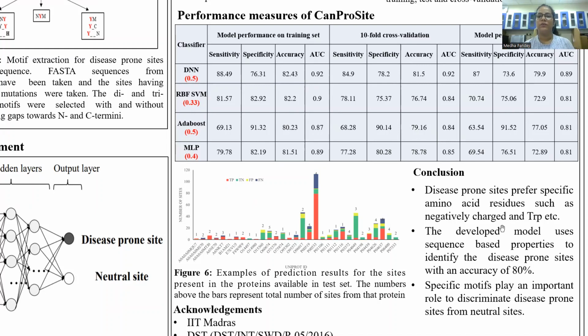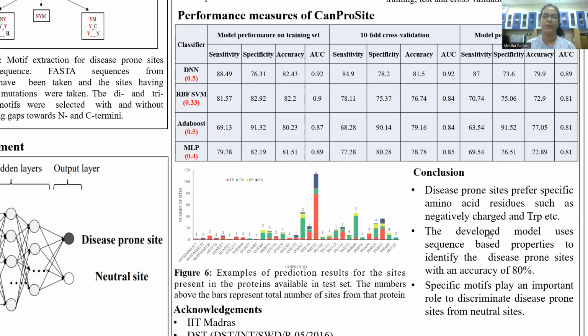To conclude the work, we tried to identify specific amino acid residues which are preferred in disease-prone sites, which include specifically negatively charged residues and tryptophan.